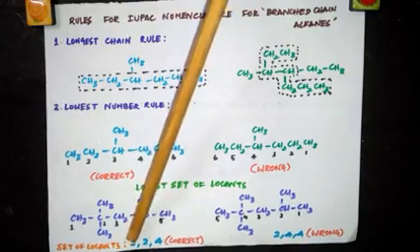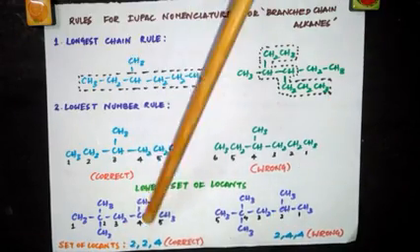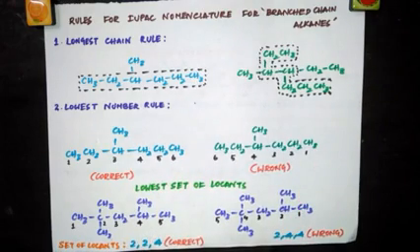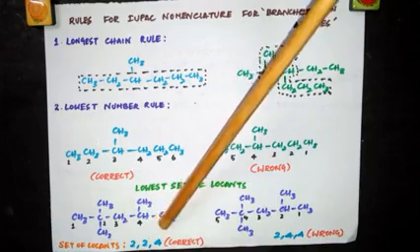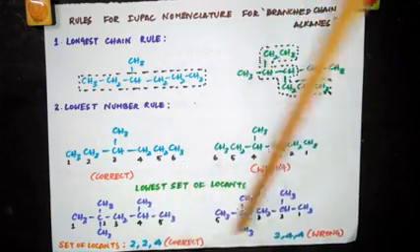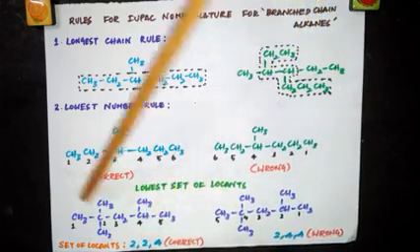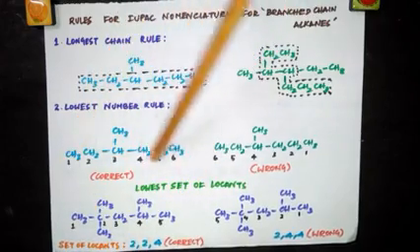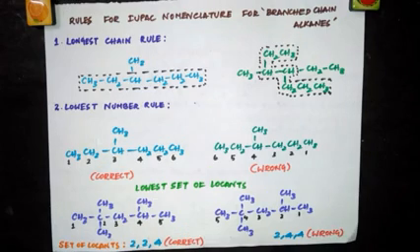So when you compare 2 and 2, no difference, so leave it. When you compare the second 2 and 4, which has got the lowest number? This one. So this is the first point of difference, and this has got the lowest number. So this will be chosen as the correct set of locants. So numbering from this side is correct. So this is how you have to follow the lowest set of locants rule.